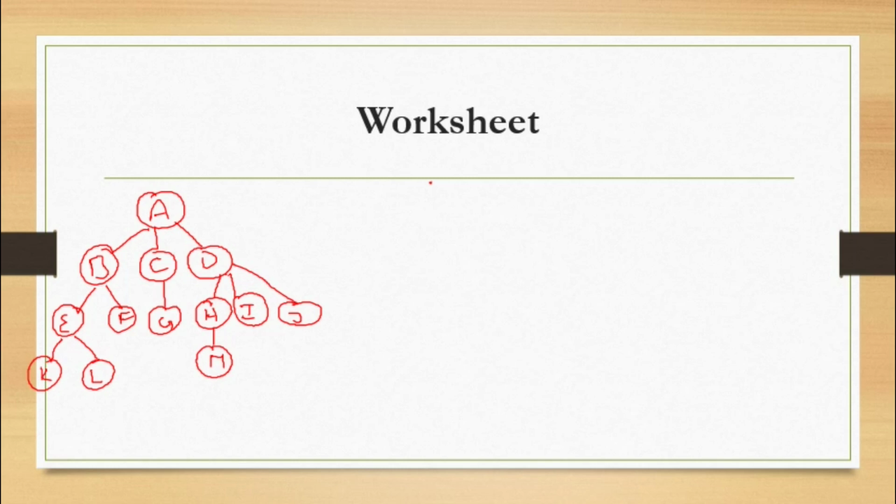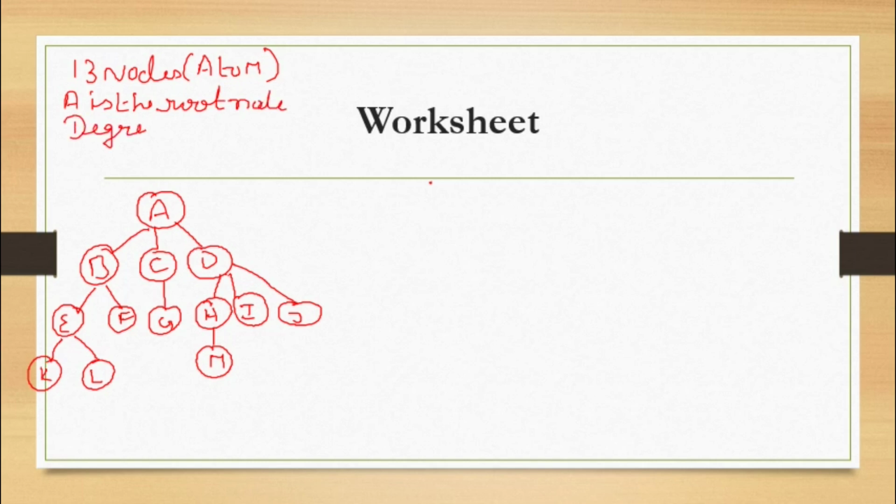In this example we have 13 nodes, from A to M. A is the root node, and the degree of A is 3. The degree of the tree is also 3.